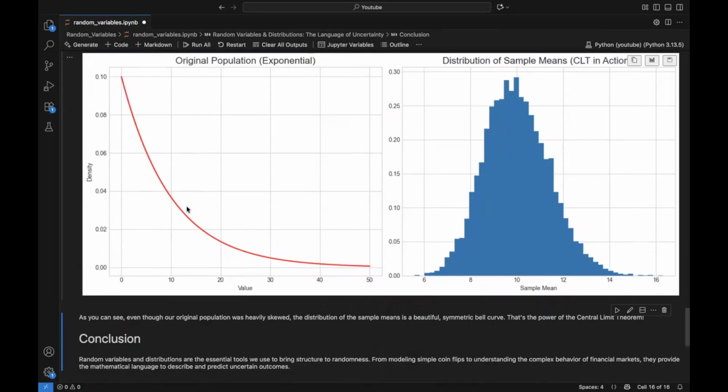and it's the reason the normal distribution is so incredibly important in statistics. So from simple coin flips to the very foundation of statistical inference, random variables and distributions give us the language to describe and model uncertainty. They are the essential building blocks that allow us to find the predictable patterns in the heart of randomness.